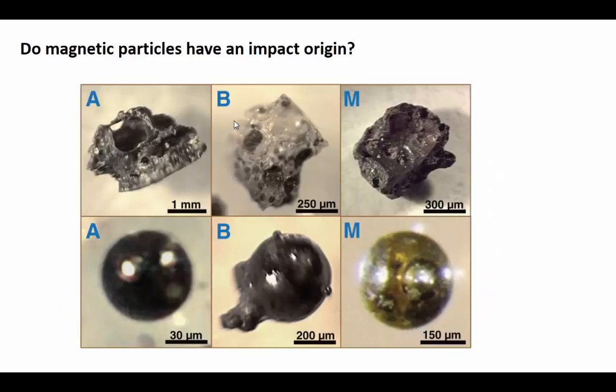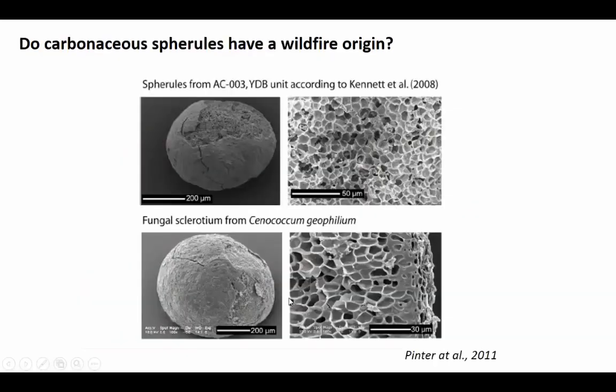However, opponents of the impact hypothesis have strongly argued that there's a much more conventional explanation for things like magnetic particles, which, for example, can come from rocks and be rounded and concentrated by wind or by river processes. The same thing with carbon particles or carbonaceous spherules.